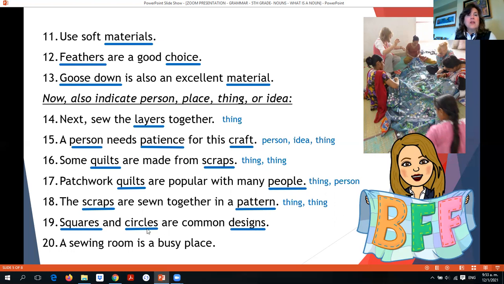Twenty, a sewing room is a busy place. So sewing room is a place, and place is a place, okay? So we have place. All right, as you can see, here's a sewing room. It's a busy place. You can see it in the picture, okay?